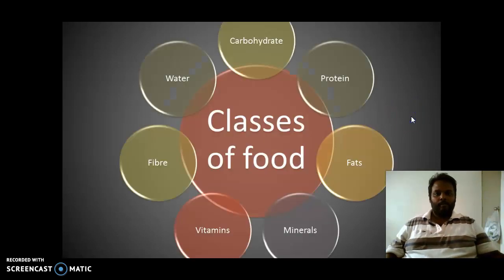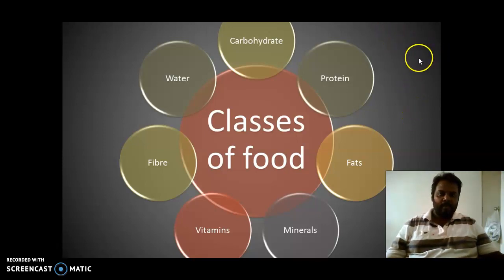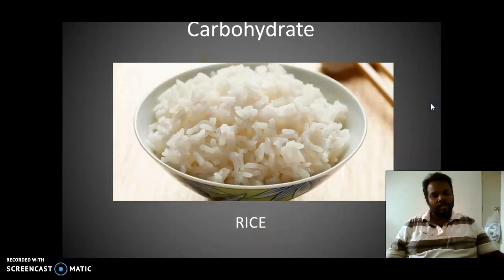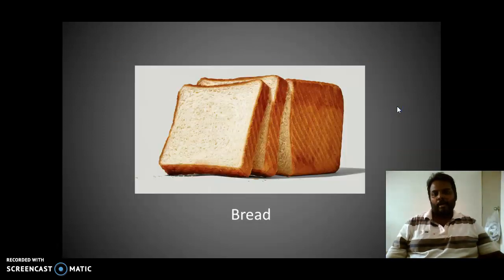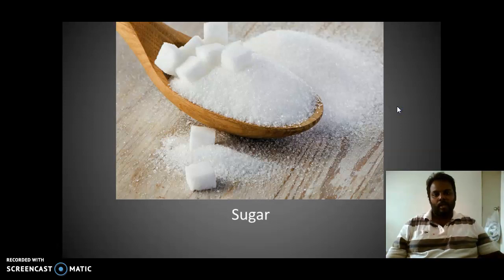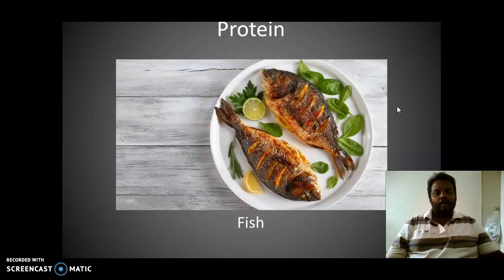Okay. So as Sir just said just now and as you learned before, the foods are classified into 7, which is carbohydrate, protein, fats, minerals, vitamins, fiber, and water. Now we're going to see carbohydrate. What is carbohydrate? Rice is carbohydrate. Rice is our main food. Every day we are taking rice. So rice is carbohydrate. Bread is carbohydrate. Sugar is carbohydrate. And many more carbohydrate foods. You can find it out in Google.